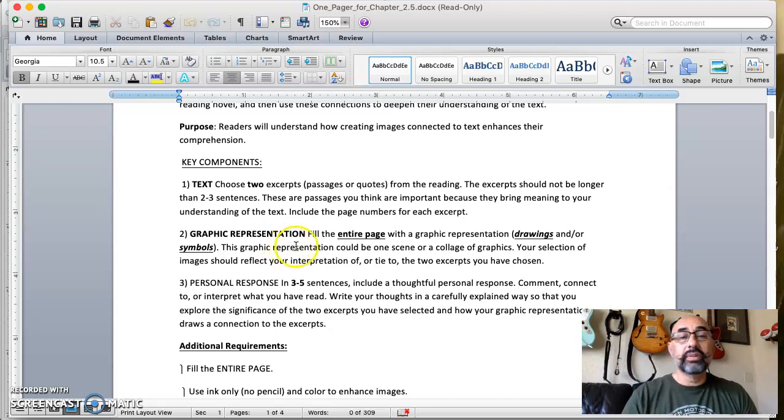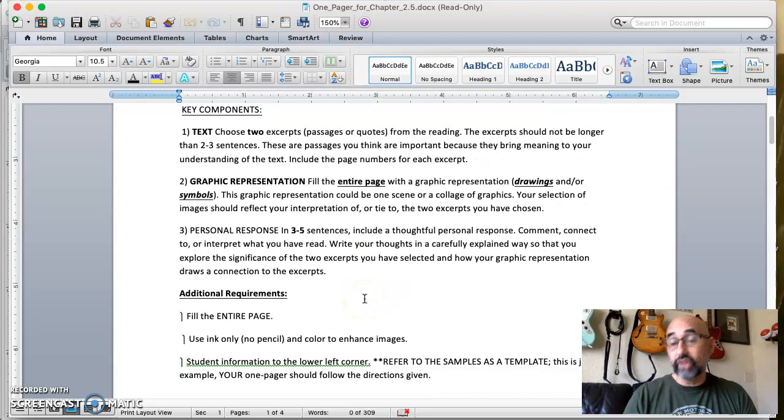This graphic representation could be one scene or a collage of graphics. I like a collage, but it's up to you, okay? Your choice. Your selection of images should reflect your interpretation of or tied to the 2 excerpts you have chosen, as I said. Number 3, you're going to give a personal response. In 3 to 5 sentences, include a thoughtful personal response.